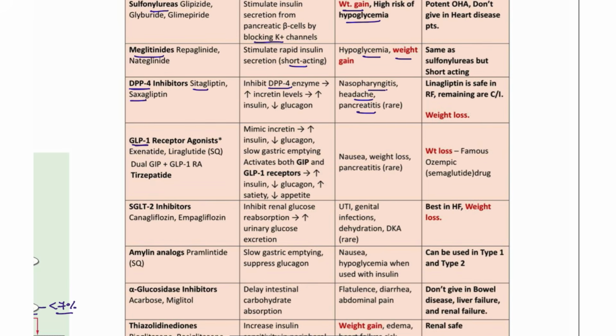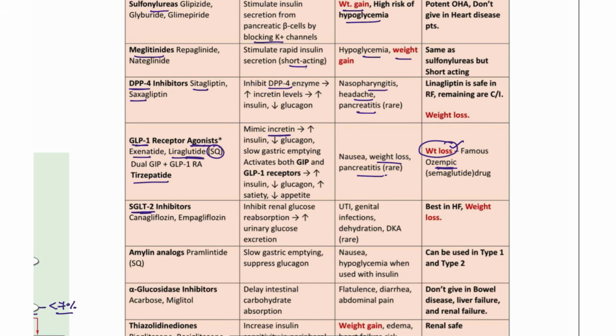Next, GLP-1 receptor agonists. These are the glutides: exenatide, liraglutide, tirzepatide and semaglutide. But all are going to be subcutaneous forms only. And these drugs will be increasing the incretin. What will the incretin do? It will decrease the glucagon, increase the insulin secretion. Nausea, weight loss, pancreatitis is seen. So the famous drug Ozempic is the one drug that is used for weight loss.